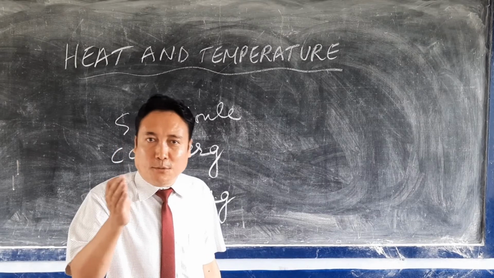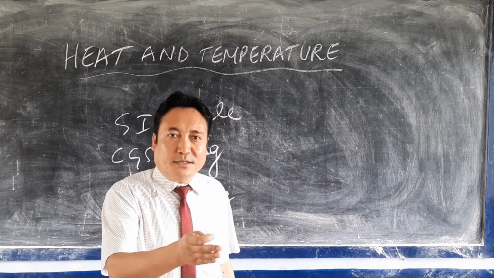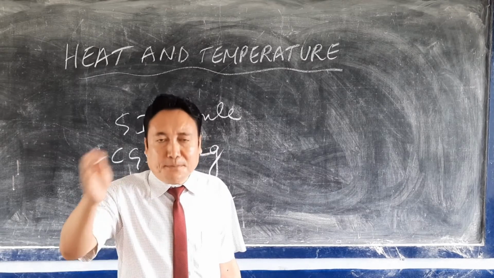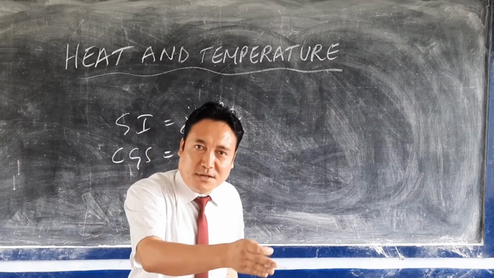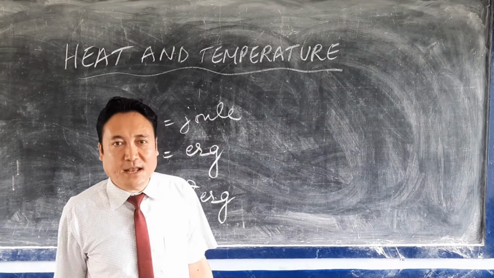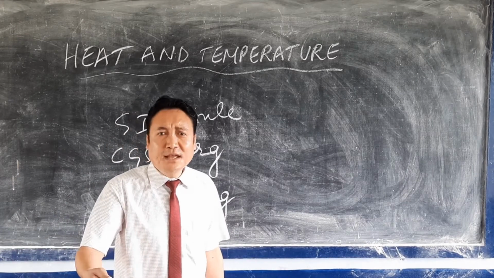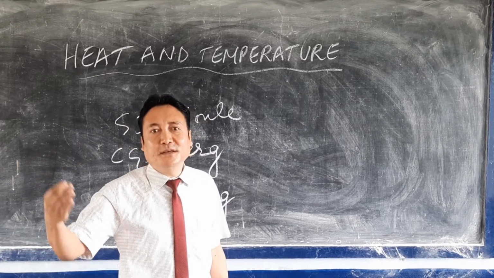That means take 1 gram of water, heat it by 1 degree Celsius, then we consider that as a calorie. So that is the definition of calorie. And the other one is the kilocalorie, the higher unit of calorie.